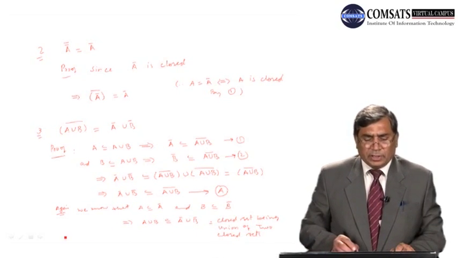So, dear students, if I take closure on both the sides, I will be getting that closure of A union B is contained in closure of closure of A union closure of B. Now since this is closed, therefore its closure will remain equal to this.